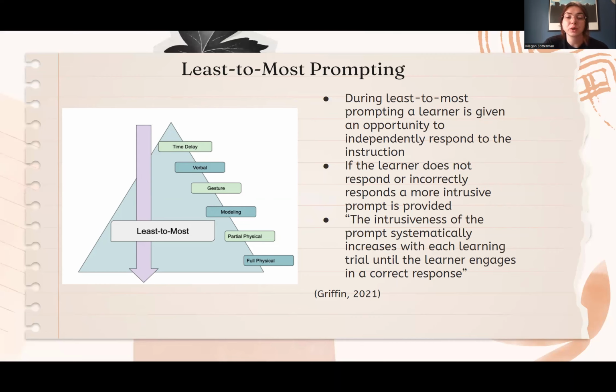And then same with this visual, the time delay is included as the least intrusive prompt, followed by verbal, gestural, modeling, partial physical, and then full physical.